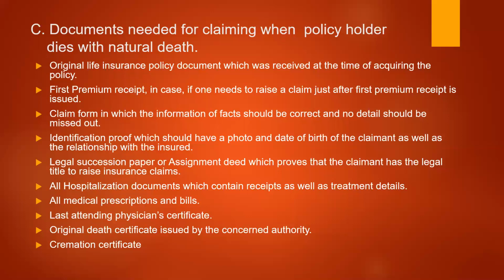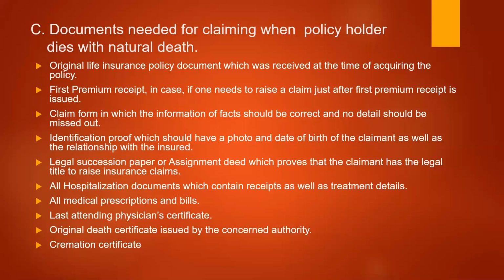Next one is the legal succession paper or assignment deed, which proves that the claimant has the legal title to raise insurance claims. For example, in the insurance policy, the nominee column is already written. If it is written and registered by the deceased policyholder, then there is not much problem in claiming the money by the nominee, because just by giving the proof of his name, address, and all that, it is sufficient. But if the nomination is not given, and the question arises who are the dependents, and the money has to be given to the dependents after the death of the policyholder, now the problem comes in who has to be given the discharge money.